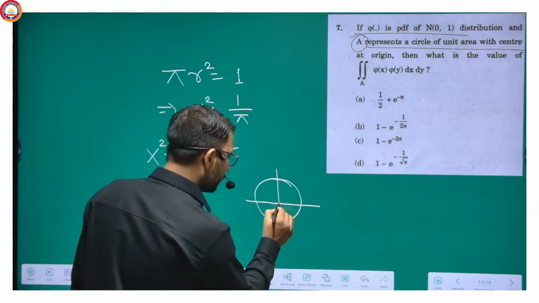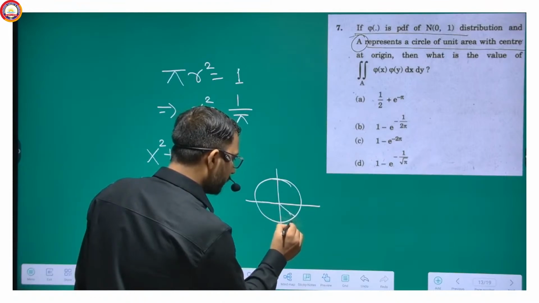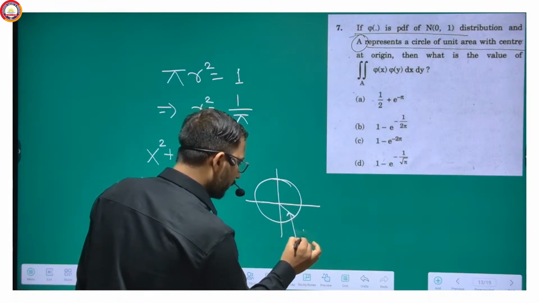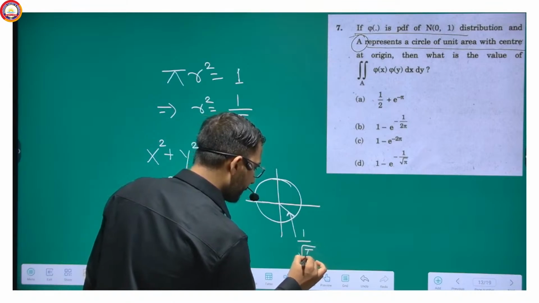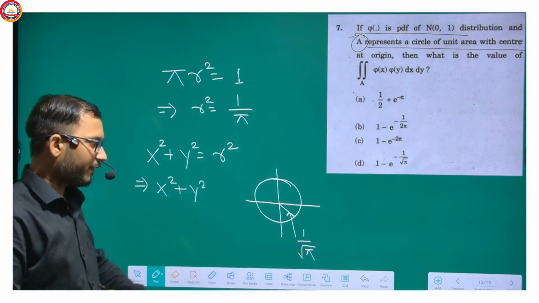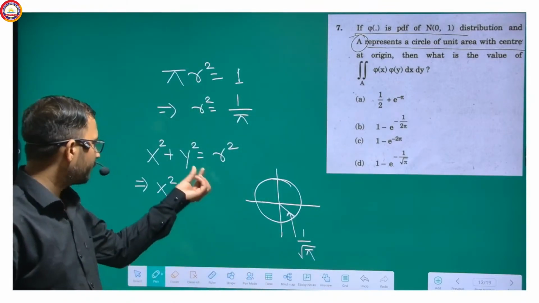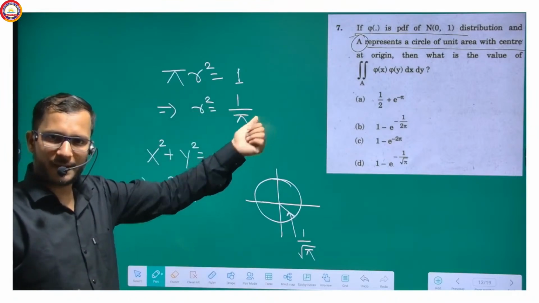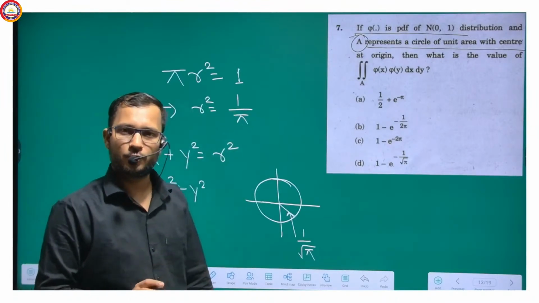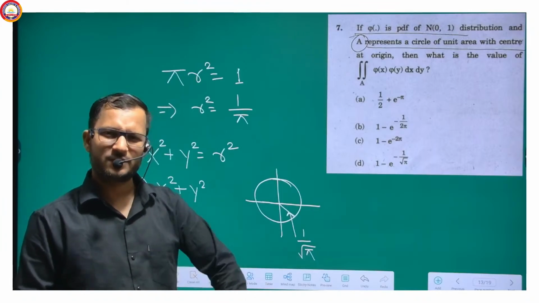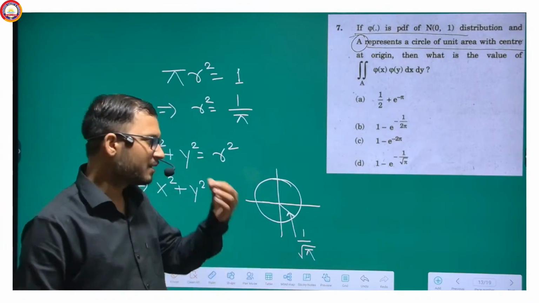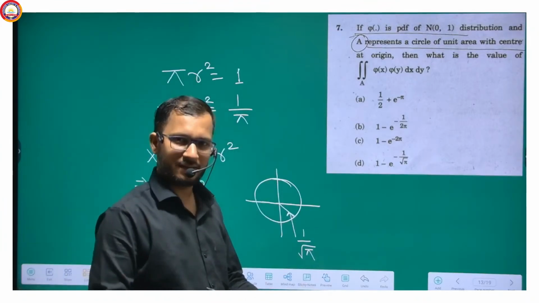This r is nothing but 1 by root pi. The value of r is 1 by root pi here, because r square equal to 1 by pi, so r is equal to 1 by root pi. You don't write it plus or minus because r is the radius, so it should have length, and length can't be negative.